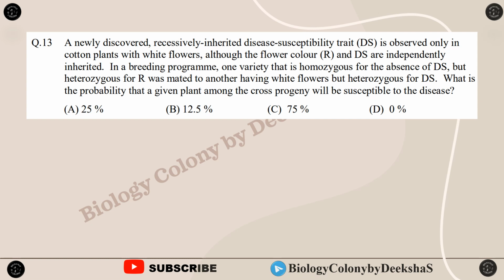A newly discovered recessively inherited disease susceptibility trait DS is observed only in cotton plants with white flowers. ठीक है, ये बहुत important statement है। Although the flower color R and DS are independently inherited, in a breeding program one variety that is homozygous for the absence of DS, ठीक है, तो मतलब small ds होंगे इसमें, but heterozygous for capital R. Heterozygous है तो मतलब एक capital R एक small r हो गया। Then it is mated with another having white flowers but heterozygous for capital D S. So white flowers, capital R... और heterozygous है तो capital D small d, capital S small s.